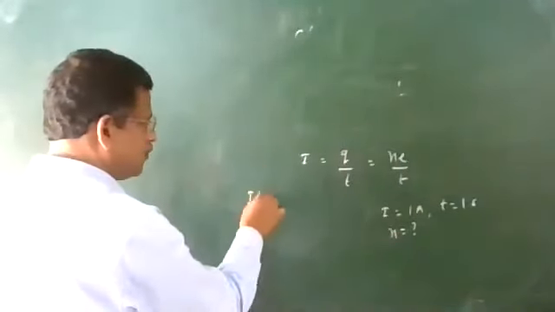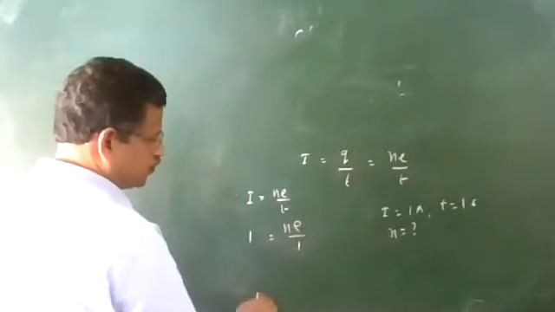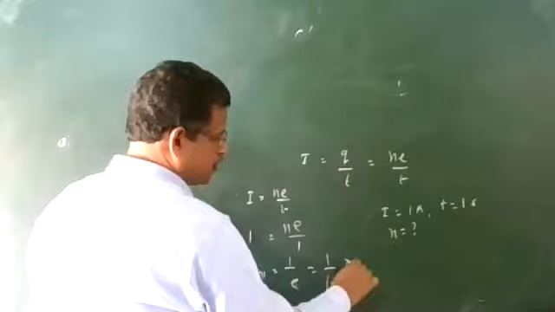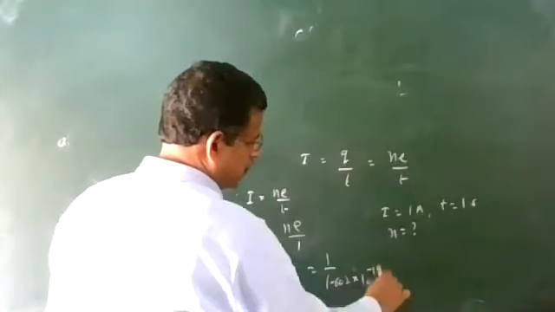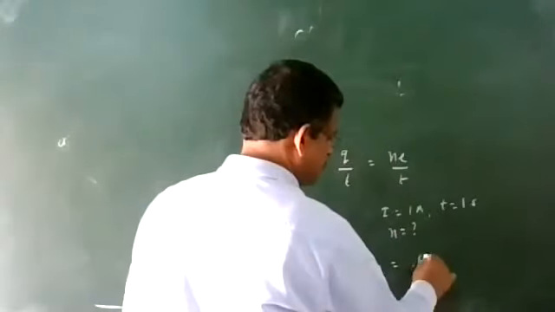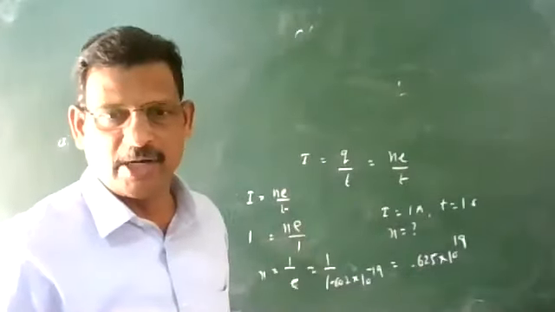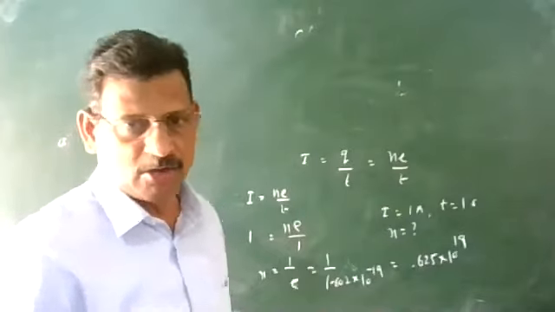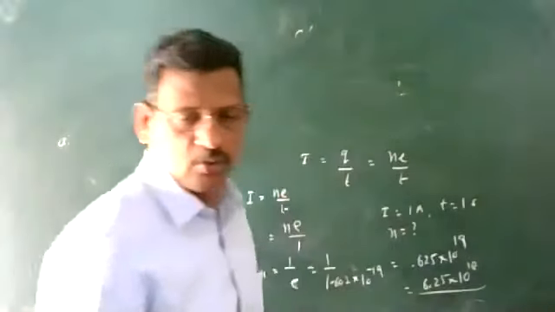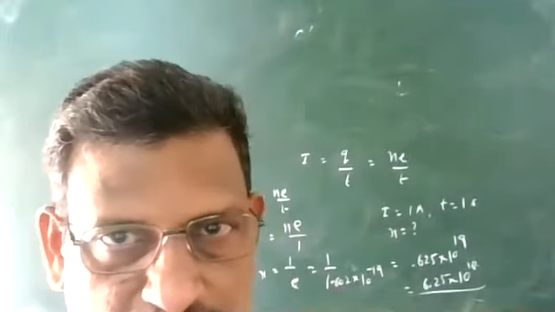From the equation I equals N E by T, I is 1 and T is also 1, so N equals 1 upon E. E is 1.60 into 10 to the power minus 19. You should know the value by heart. 1 upon 1.602 is 0.624, and 10 to the power minus 19 goes to the numerator as 10 to the power 19. The denominator value is the reciprocal of the electronic charge. So about 6.24 into 10 to the power 18 electrons should flow through any cross section in 1 second to get 1 ampere current.